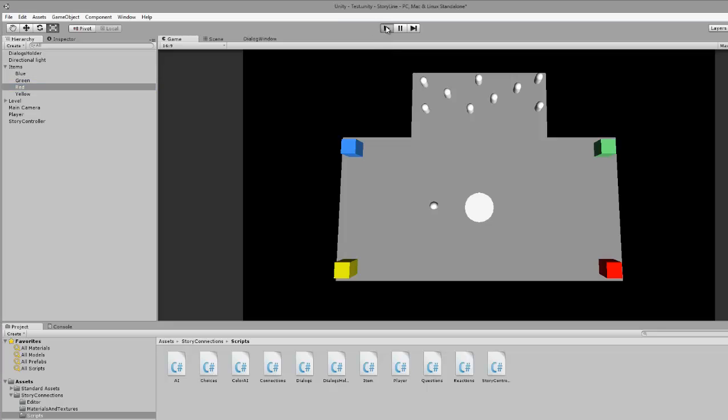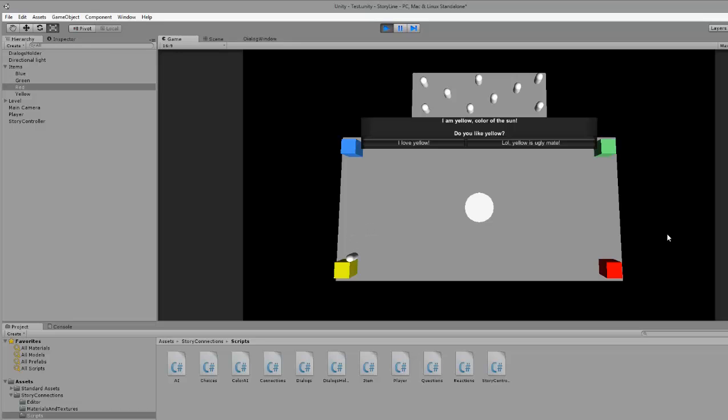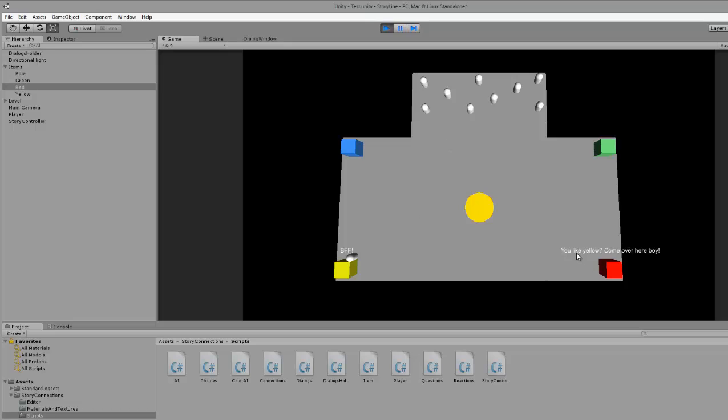So I'll just play, and here I got my player moving around. So I got yellow, red, green and blue AI, and these AIs up here, and in the middle I have a color changing AI. So let's go and be nice to the yellow and green one. Oh yeah, I like yellow. So this one will actually respond and want me to go over there, but I don't want to do that